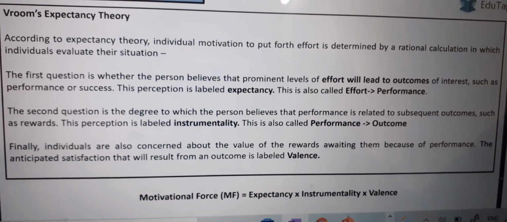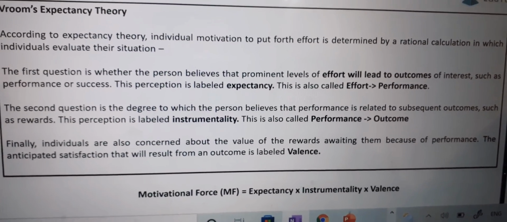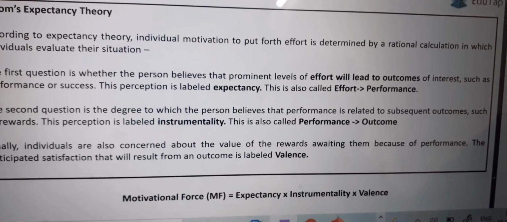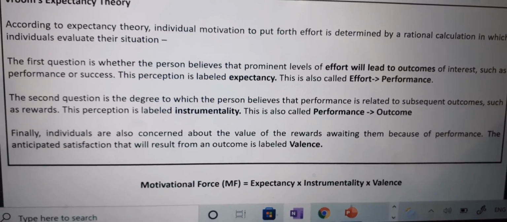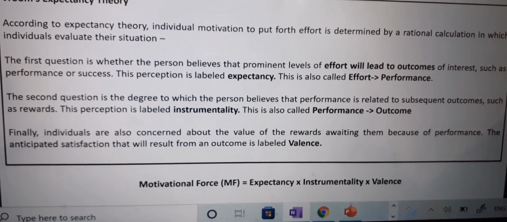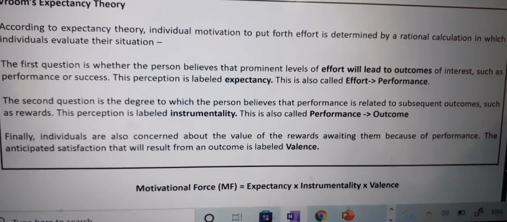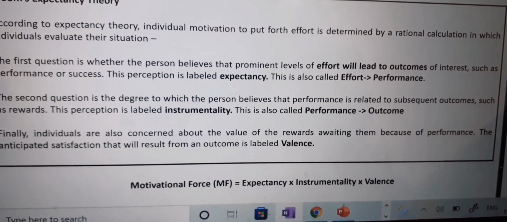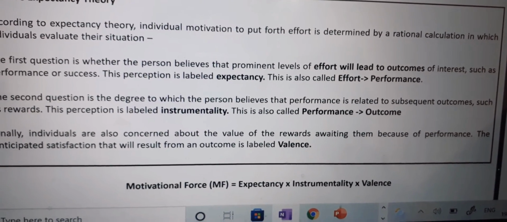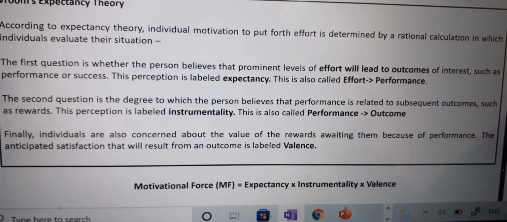Vroom's expectancy theory. According to expectancy theory, individual motivation to put forth effort is determined by a rational calculation in which individuals evaluate their situation. The first question is whether the person believes that a given level of effort will lead to an outcome of interest such as performance or success.